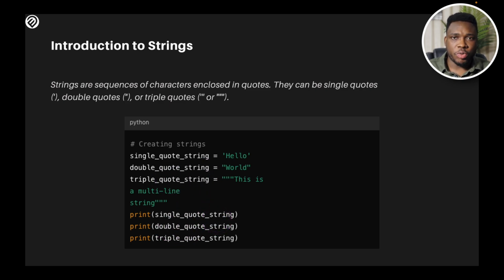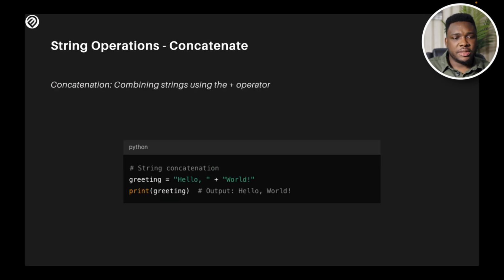One thing you should know, however, is that strings are immutable. Just like tuples, once strings are created, the characters of strings cannot be changed. However, you could do some modifications around your strings, but have it at the back of your mind that strings are immutable.